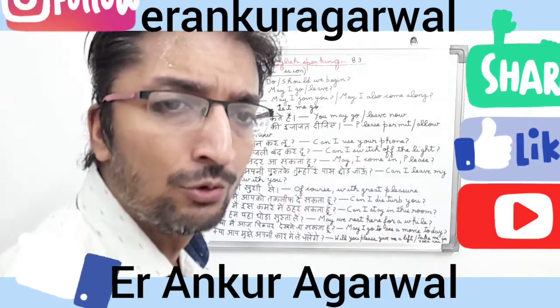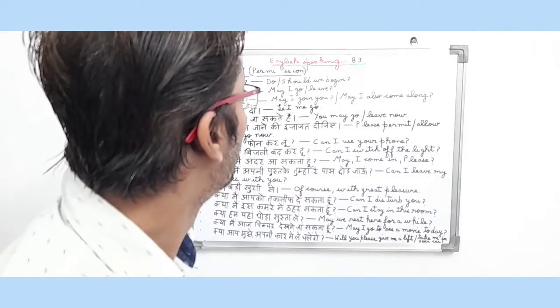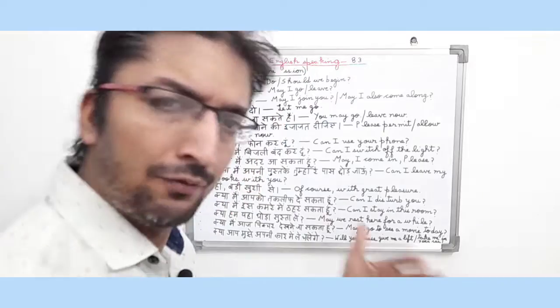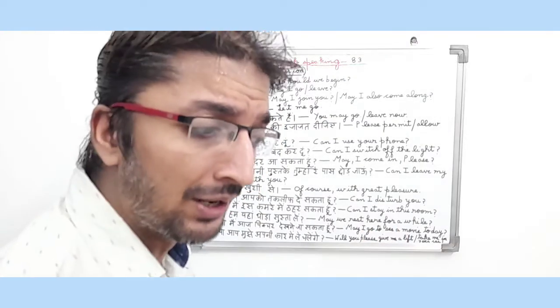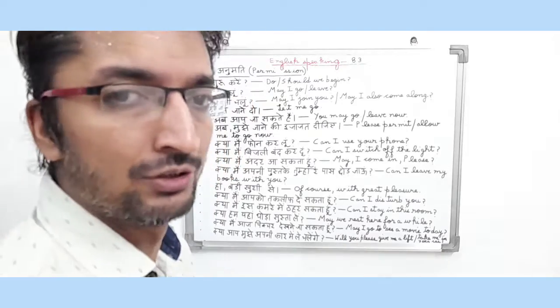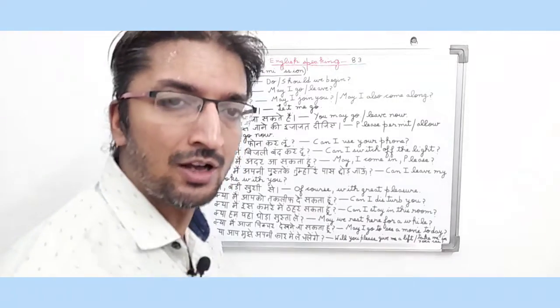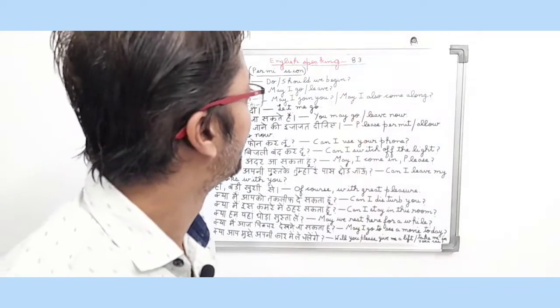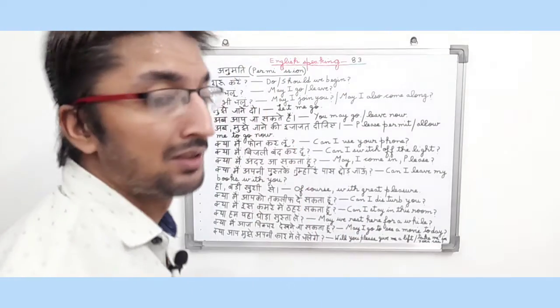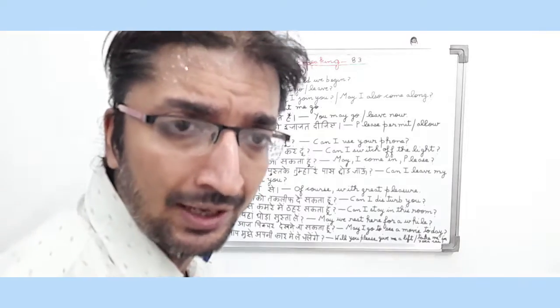Friends, today we are going to start our English speaking part 83, and today we are going to discuss Anumati, which means permission-related sentences in our English language. So friends, let's start our English speaking part 83: Anumati means permission in English.